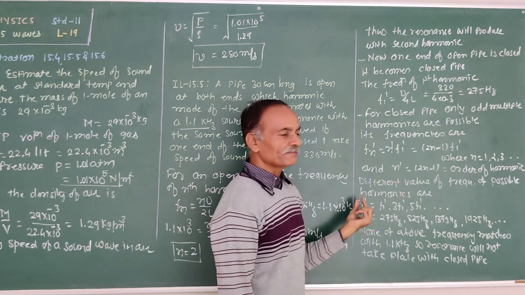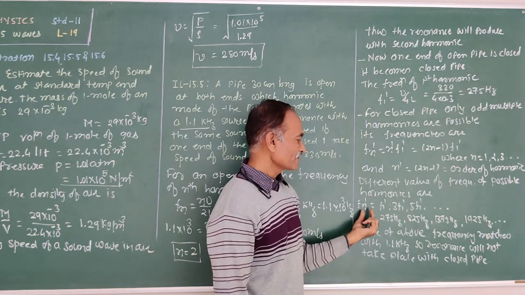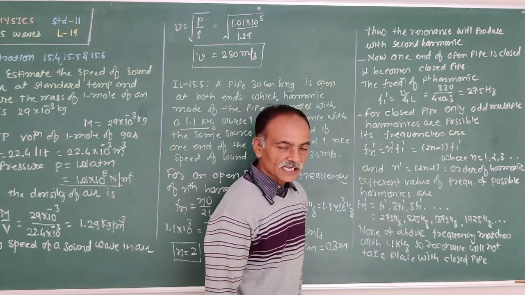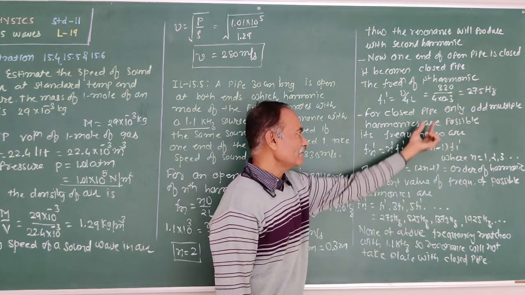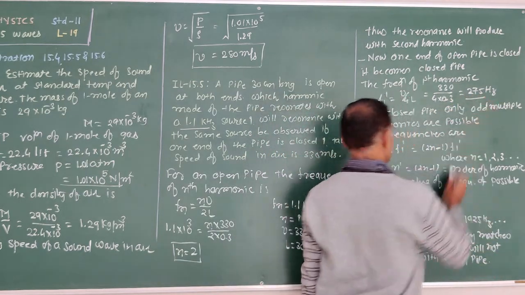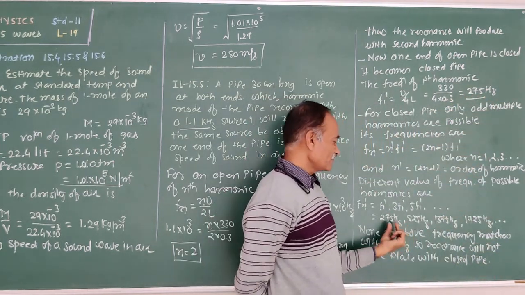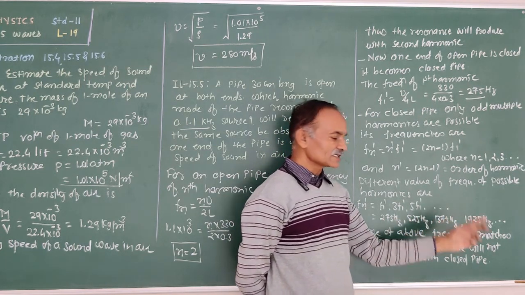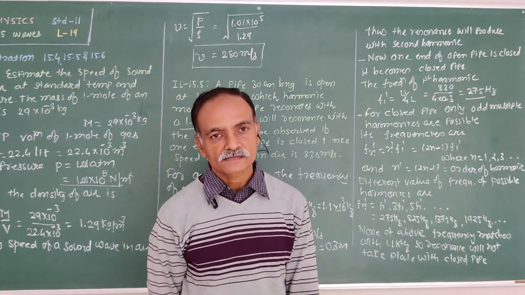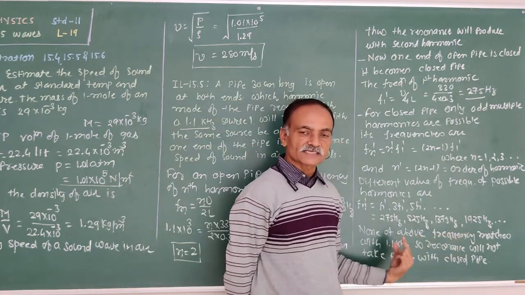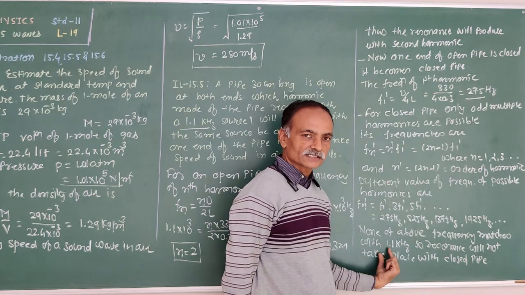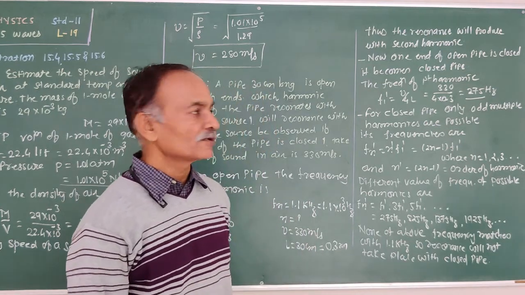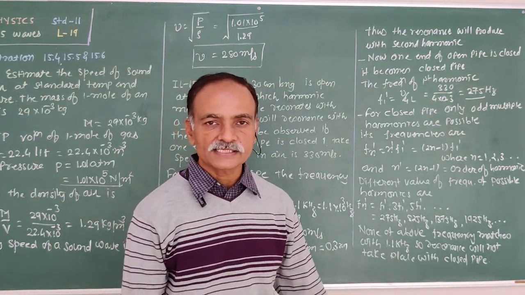Therefore, the different values of the frequency of the possible harmonics are Fn dash equal to F1 dash, 3 F1 dash, 5 F1 dash and so on. As we multiply F1 dash, 275, with 1, 3, 5, the frequencies obtained are 275 Hz, 825 Hz, 1375 Hz, 1925 Hz. None of the above frequencies matches with the given frequency 1.1 kHz. Therefore, the resonance will not take place in the case of a closed pipe for the given frequency. Clear this?